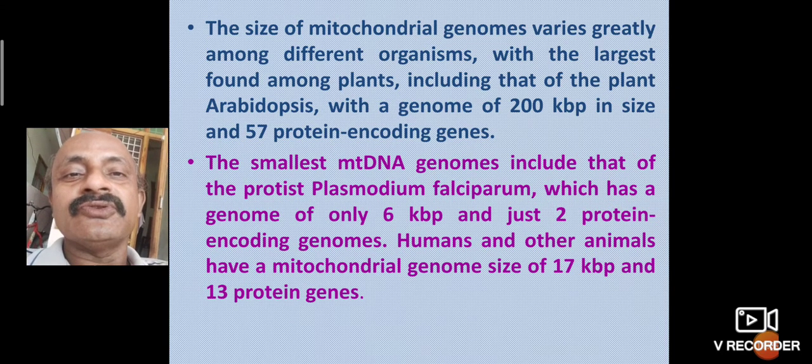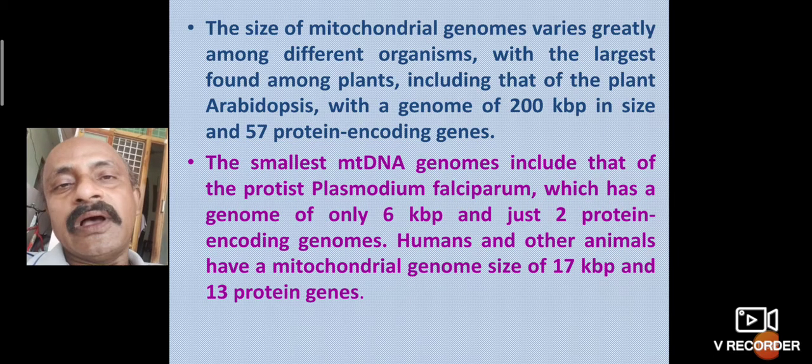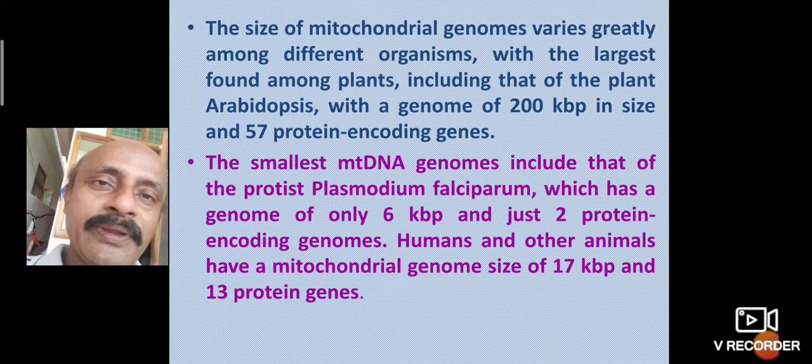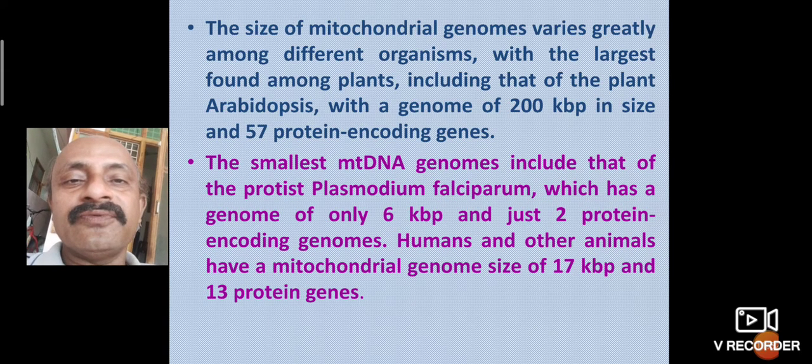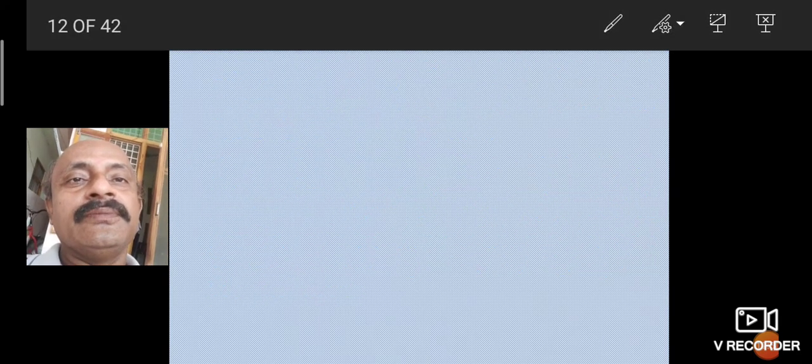So this is based on size: the biggest mitochondrial genome, the smallest mitochondrial genome, and a comparison to human beings. The 3 types of mitochondrial genome structures are described in these slides.